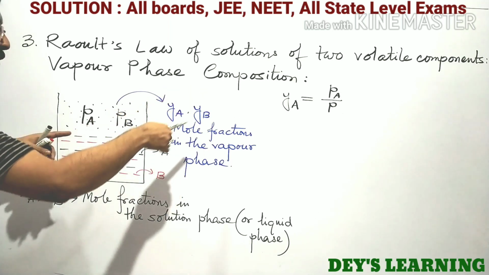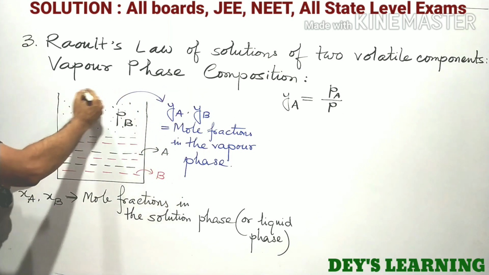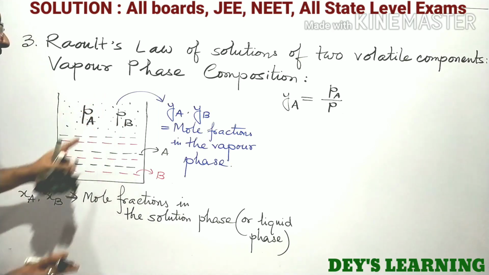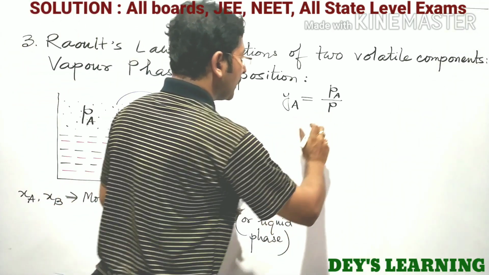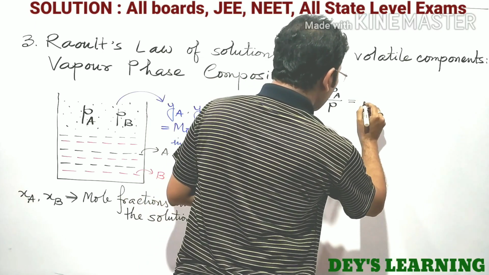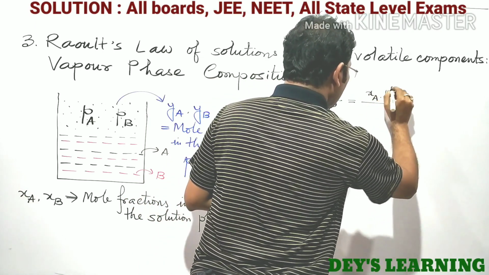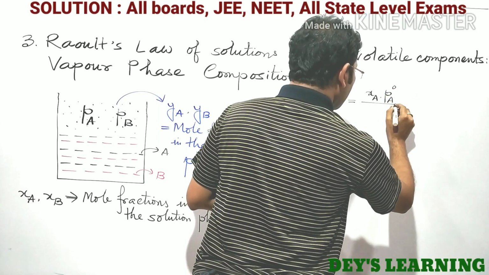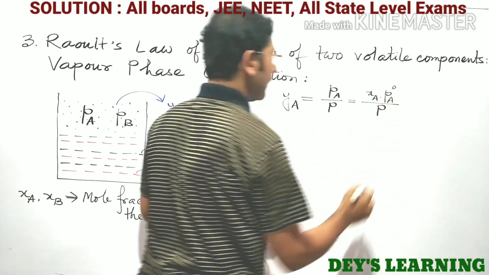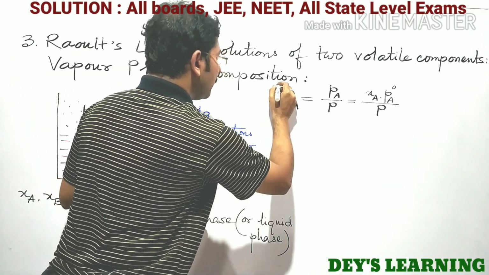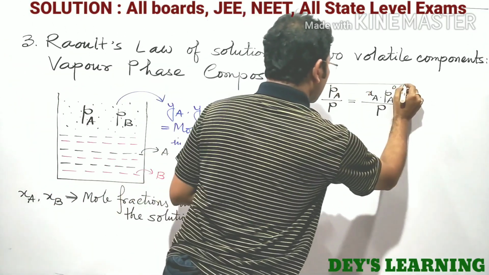So YA equals PA over the total vapor pressure of the solution, capital P, and this PA can be written as XA into P0A, divided by capital P. This is a very important relation.